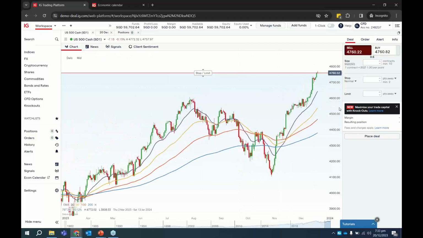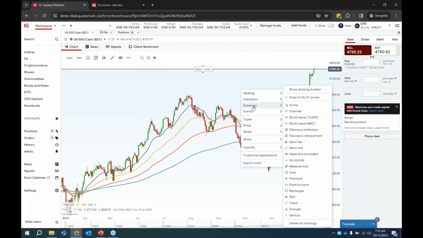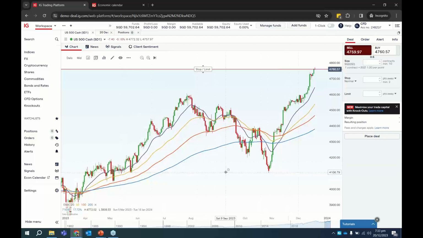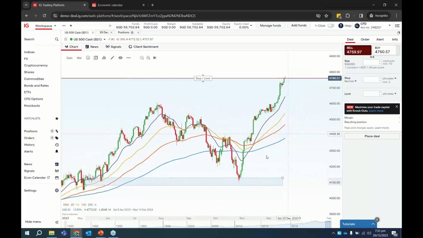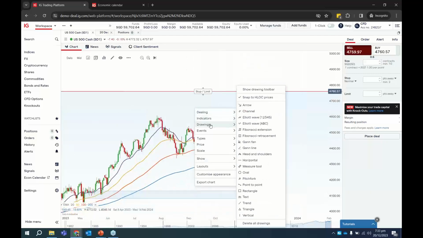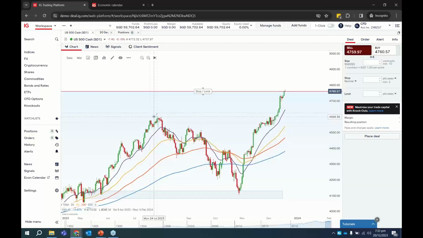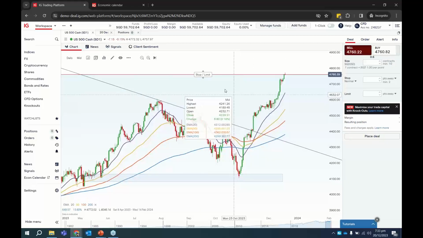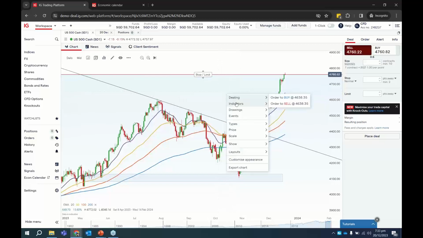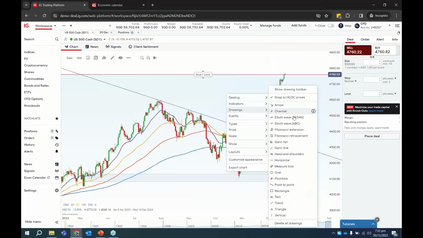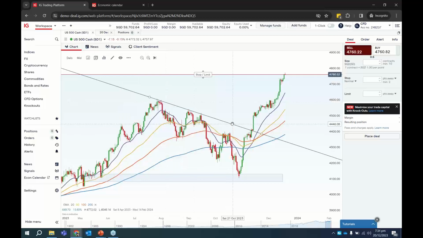Of course, if you want to draw certain lines, for example, you can just right click, drawings. You can draw, let's say, zones as well, draw a rectangle. So let's say you think that over here is a potential low, coinciding with here. So this can potentially be a support zone. If you want to draw trend lines, right click, drawings, you can draw a trend line as well. You can just click, maybe over here, connect the highs, you can draw a trend line and things like that. So very straightforward. Just do a very simple right click on the chart, select indicators or drawings, choose whatever you want to draw, and explore around.